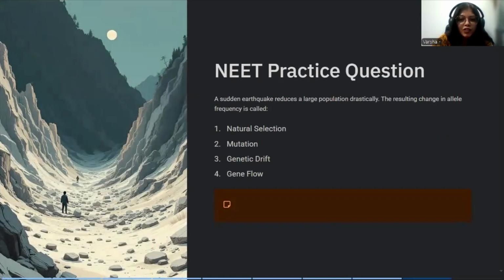Now, a question to actually practice. Suppose a sudden earthquake reduces a large population drastically. The result is changes in allele frequency, and it is called, say, remember there is a natural disaster, and you have to answer the question. You can tell me in the comments down below.